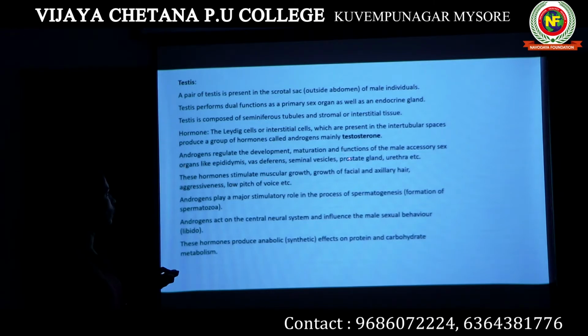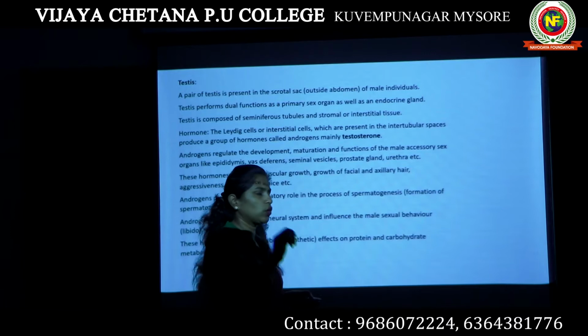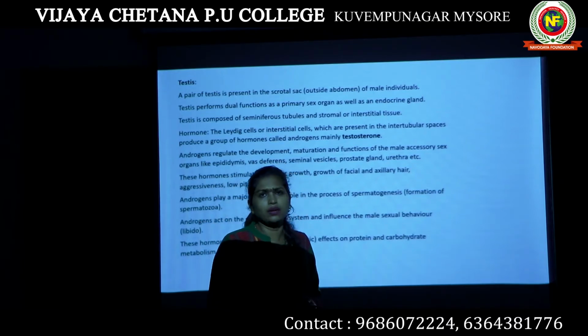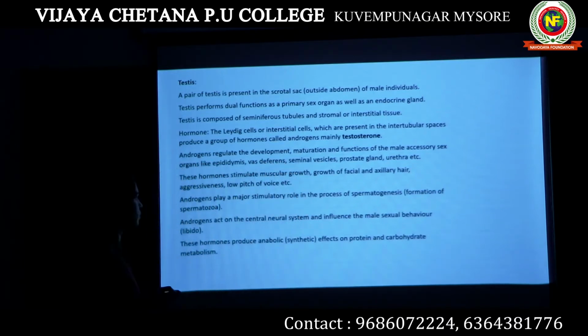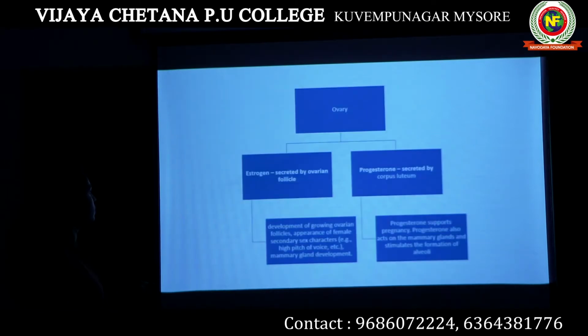Also, the development of male sex organs like epididymis, vas deferens, seminal vesicles, prostate gland, urethra, all these are controlled by testosterone. Also, these hormones produce anabolic effects on protein and carbohydrate metabolism. To some extent, it also acts on protein and carbohydrate metabolism. So this is all about testosterone produced by testis.